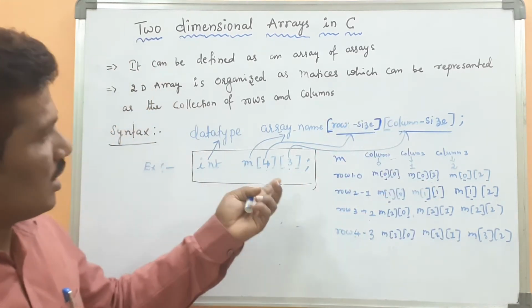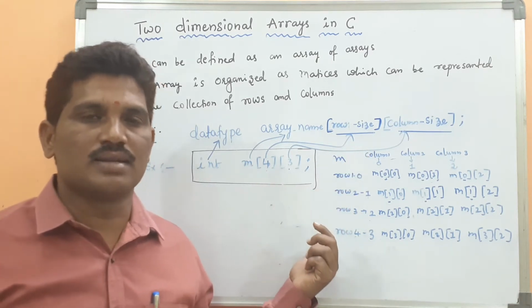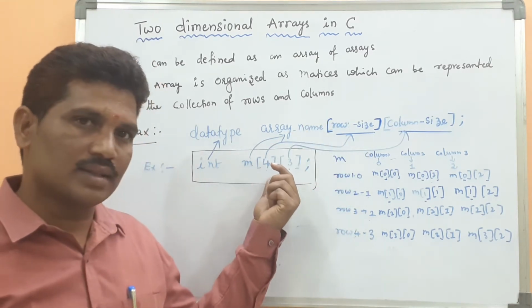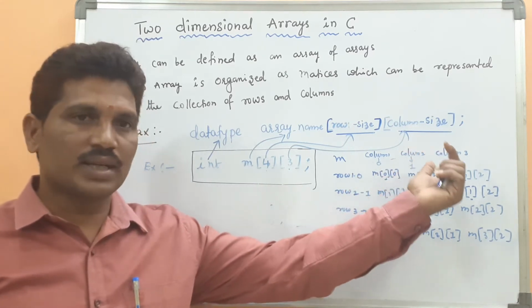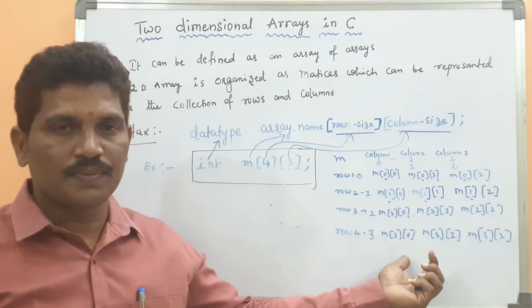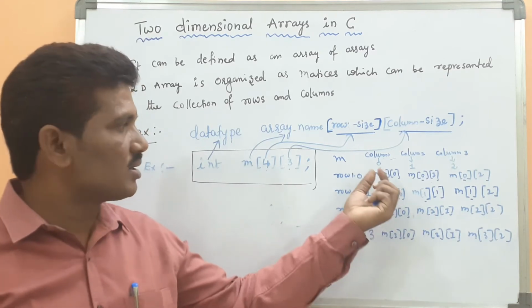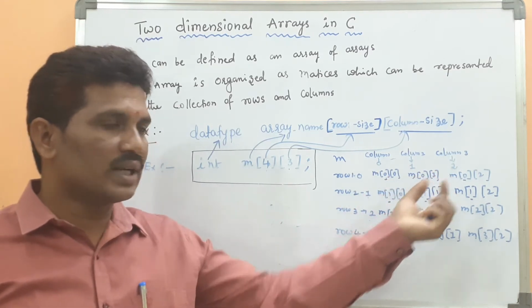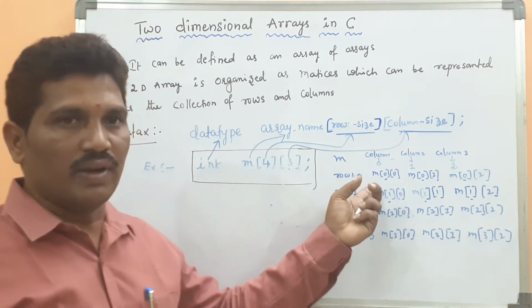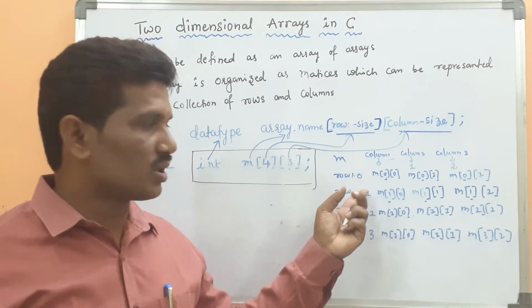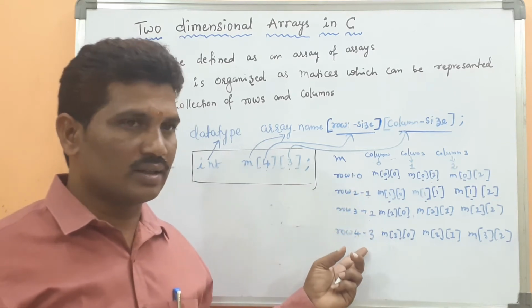Okay, once you write the syntax, how can the space be occupied in the memory? The space is occupied in the memory like this. This is the way the indexes are represented in the 2-dimensional array: 0th row, first row, second row and third row.